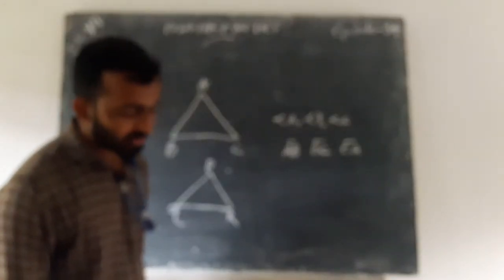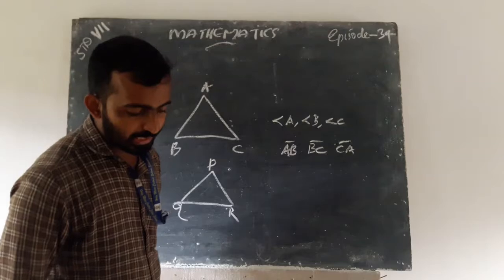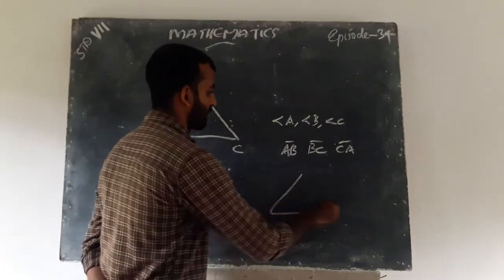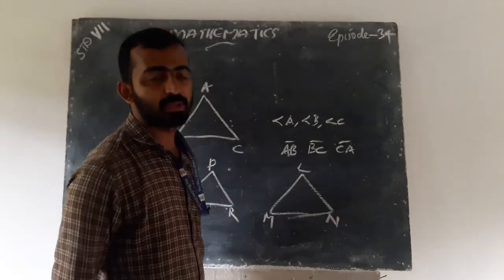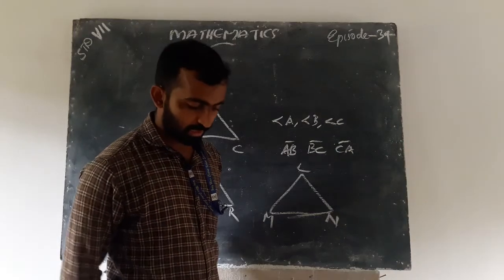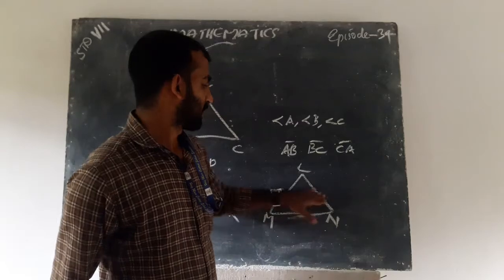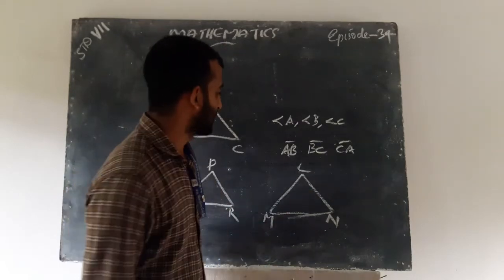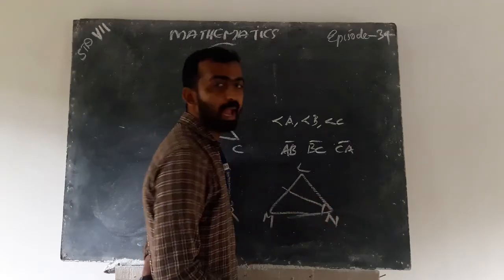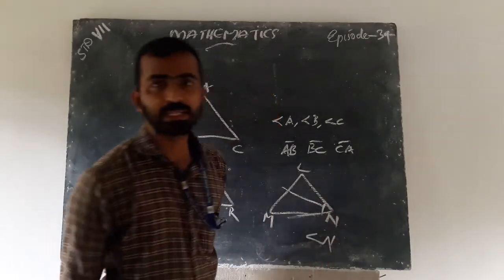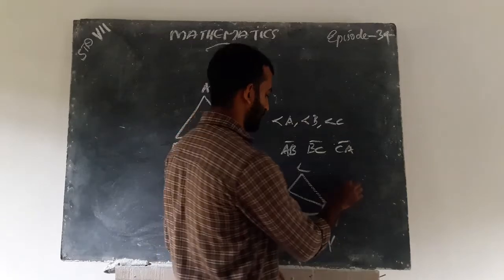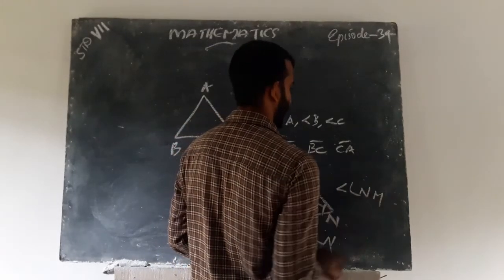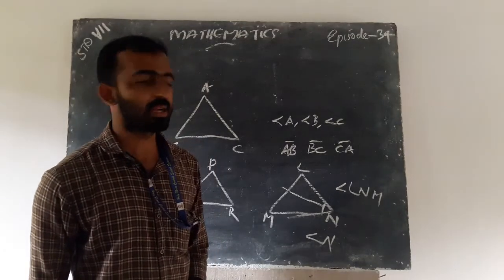Next, the angle opposite to the side LM of triangle LMN. The angle is N, or we can be more specific and write angle LNM.